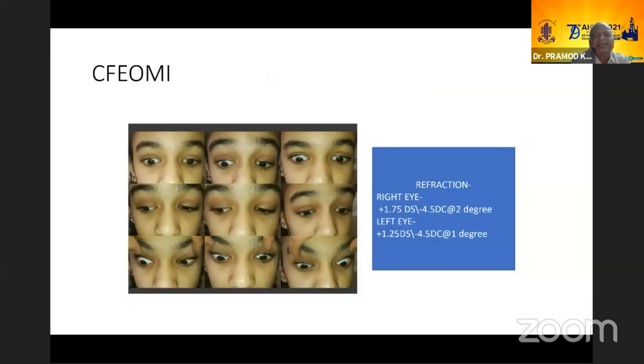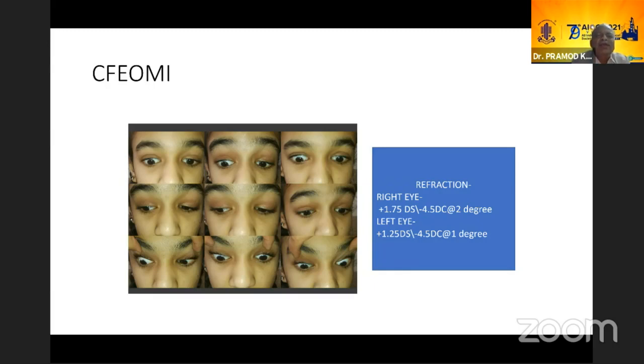Like this is the younger child. You can see the eyes are fixed in down gaze. The eyes are not able to move beyond primary position in up gaze. And in up gaze, there's a little lid retraction also. There is an exotropia and limitation of the movement in the horizontal plane. There is no A pattern here.